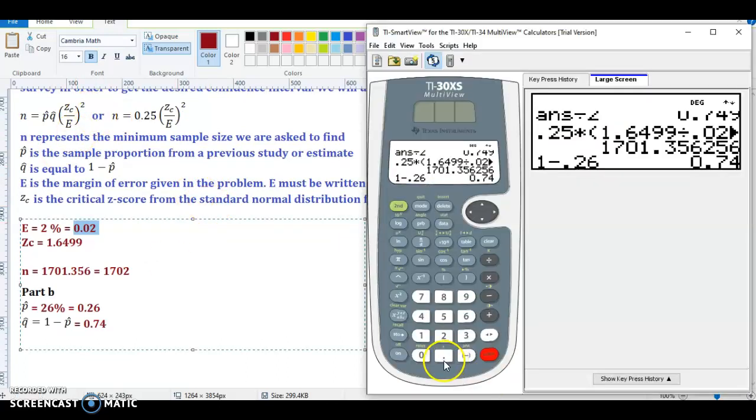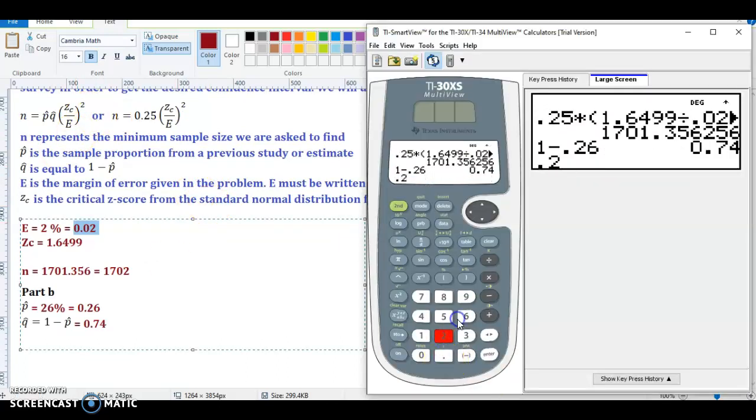So we're going to do 0.26 times 0.74. That's p hat times q hat, which is this number here. So let's break it down in pieces. We can write that down or make a note of it. Now let's do z sub c divided by e to the second power.